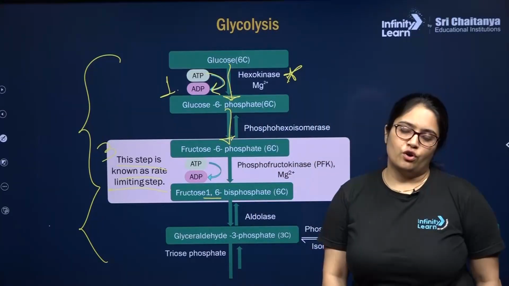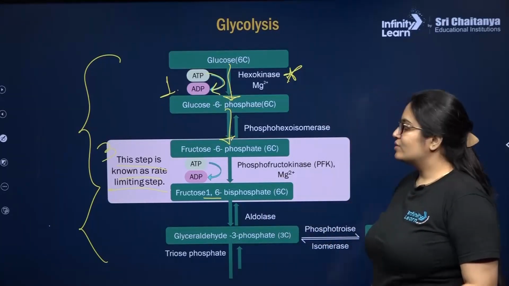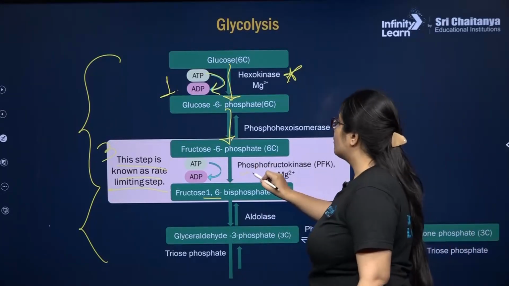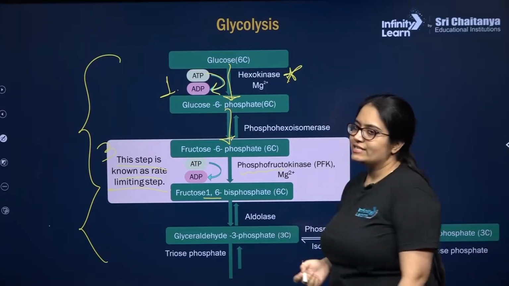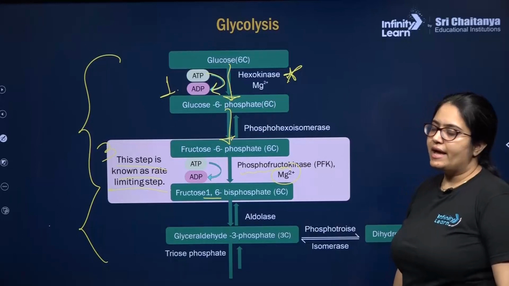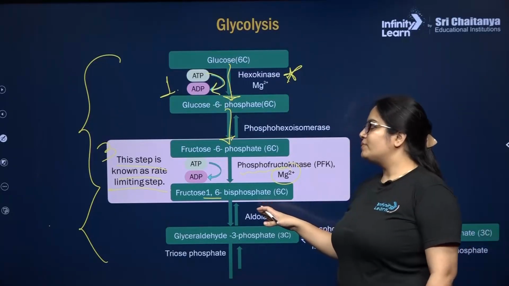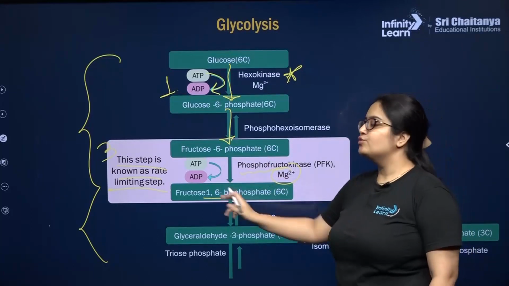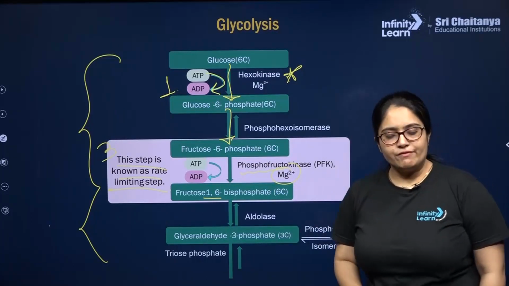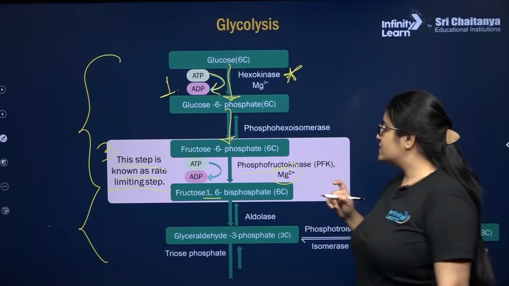This reaction will be done in the presence of phosphofructokinase, also known as PFK, and the enzyme will be activated by Mg2+. So here also an additional phosphate group is added to fructose 6-phosphate to produce fructose 1,6 bisphosphate by the expenditure of 1 ATP. This is the third step.